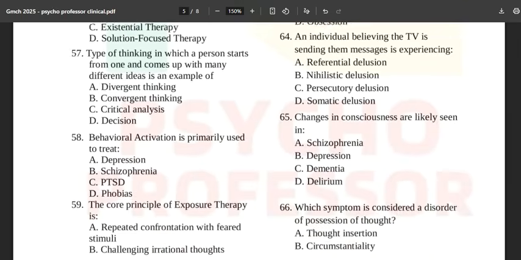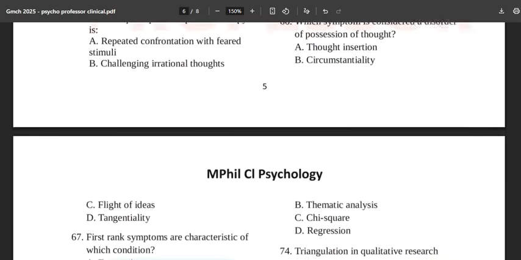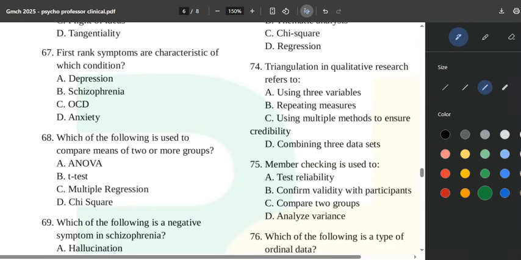Okay. Now, changes in consciousness are likely seen in this and that therapy. The paper is full of therapy. Triangulation in qualitative research refers to. Okay, now this question is asked from the NET.